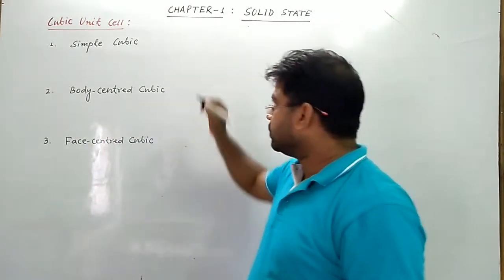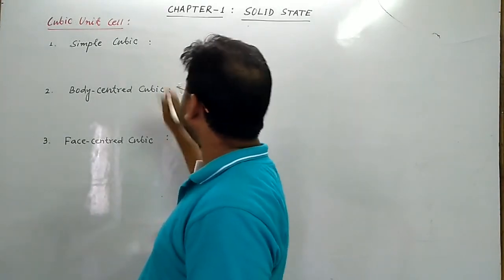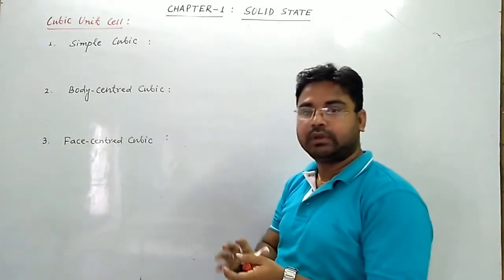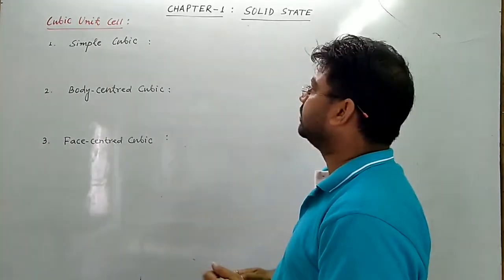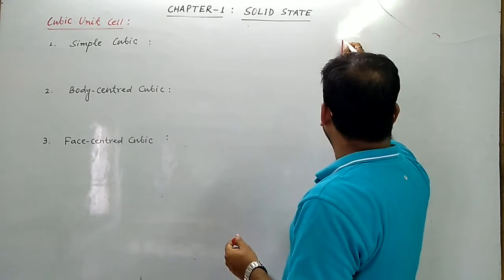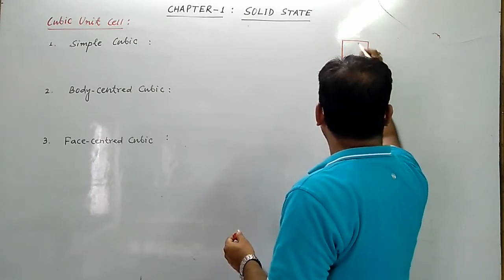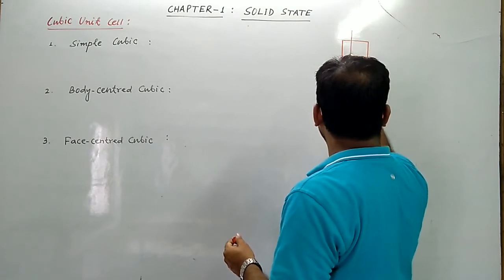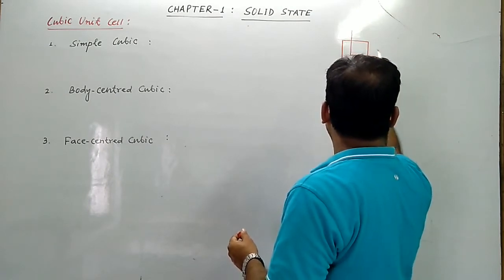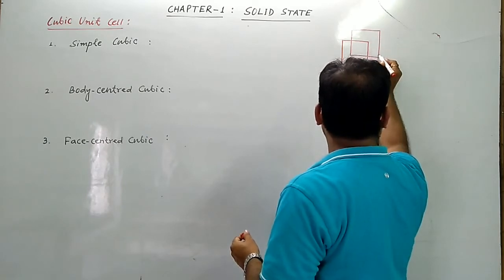Okay, so one by one. What is a simple cubic unit cell? This is one unit cell in 3-dimensional space. We can draw it like this.